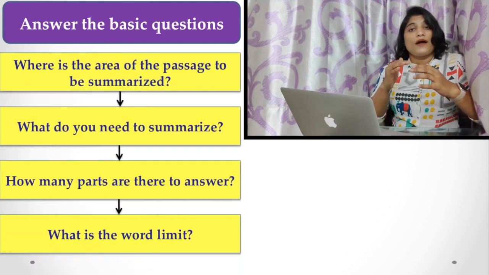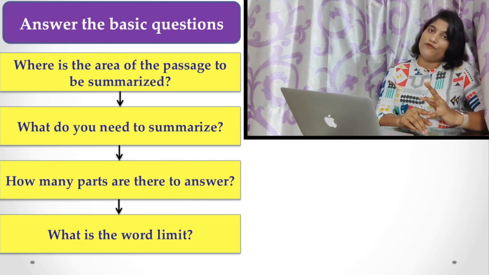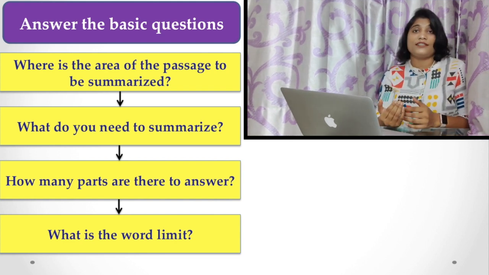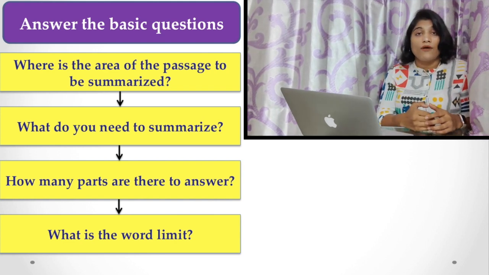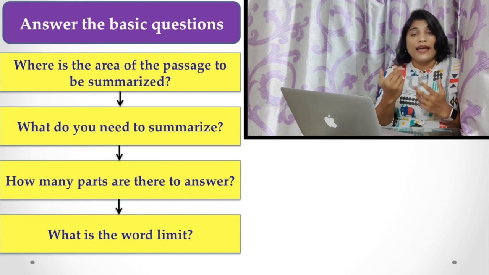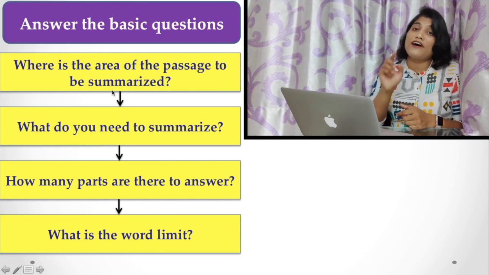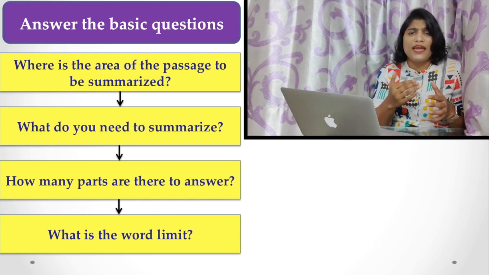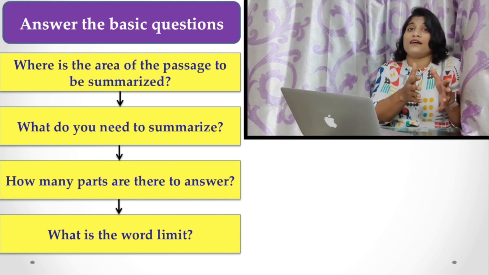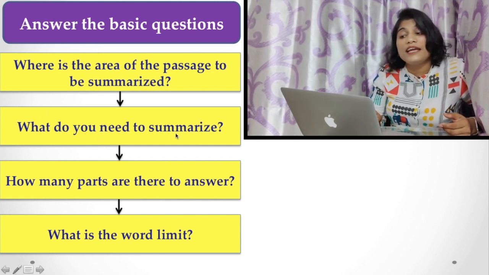Now you understand all these things. What are the steps you have to follow, what are the points you have to eliminate, what are the points you have to keep in mind? Before you start, you have to answer some queries for yourself, that is, where is the area of the passage to be summarized. First locate that. It may be the whole passage you have to summarize or a particular area, so you have to locate that area first.